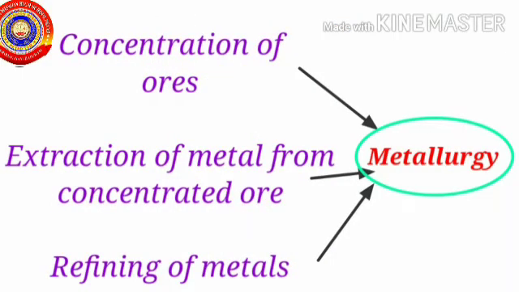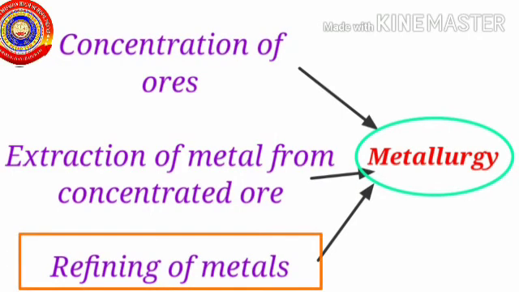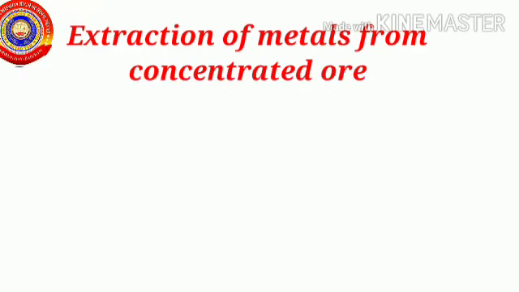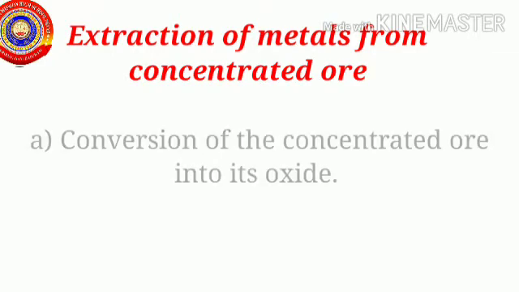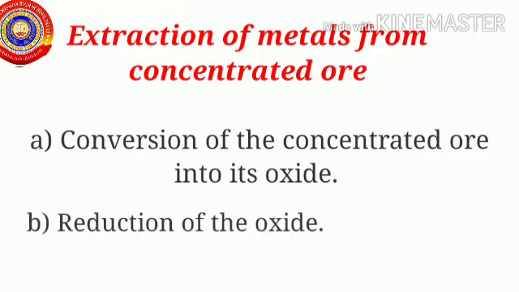Alright then, today we are going to learn about the second and third steps in the process of metallurgy. Yes, it's about extraction of metal from concentrated ore and the refining of metals. So let's start with the second stage, extraction of metals from the concentrated ore. This process is done in two ways. Converting the concentrated ore into oxide, and the second one is the reduction of that oxide.